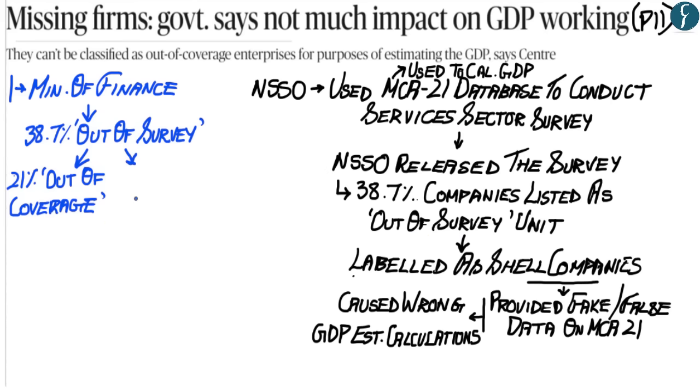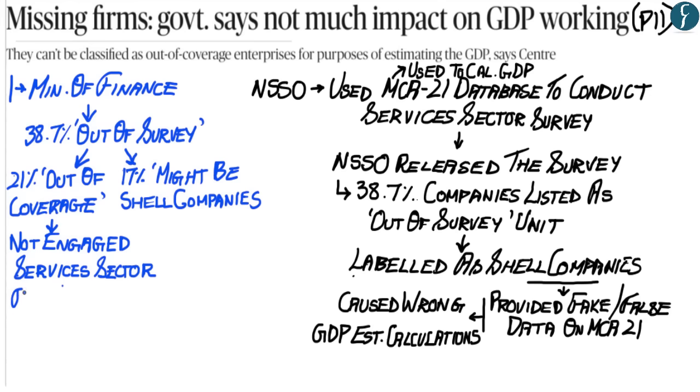Now apart from this, what the Ministry of Finance has said is that the rest of the 17% that make up the 38% of out of survey companies, these 17% might be shell companies. Now, as we have already understood, the 21% were out of coverage companies, meaning that they were not engaged within the services sector, but may have been engaged within the manufacturing or the agriculture sector.